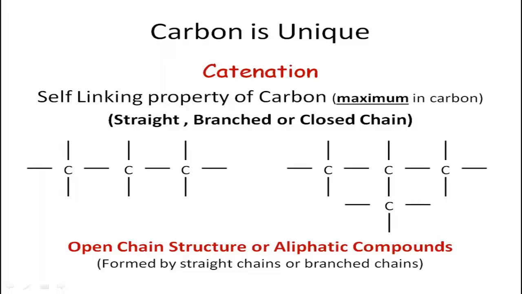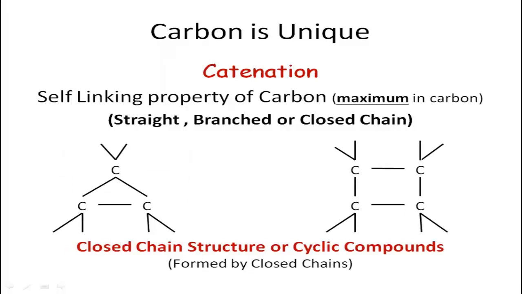The linking can be done in various different ways. It can form a chain in a very straight line. It can also form a branch chain or a closed chain. The open chain structure or aliphatic compounds: the straight chain compounds and the branch chain compounds are called aliphatic compounds. As shown in the image, the first one on the left side is a straight chain carbon compound and the other is branched.